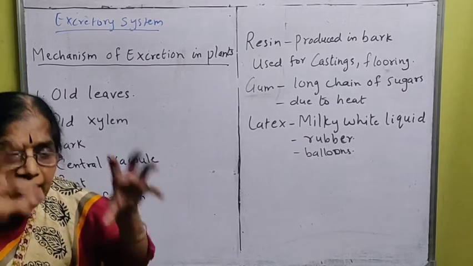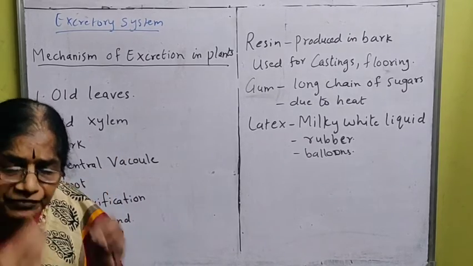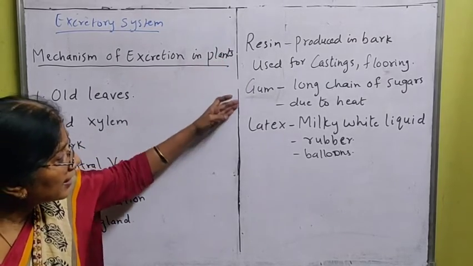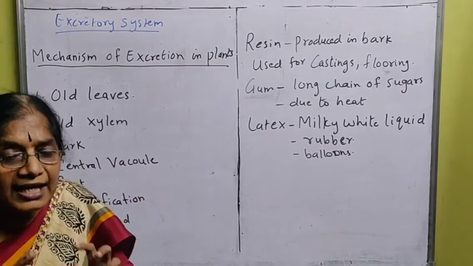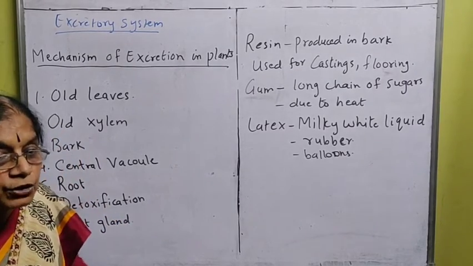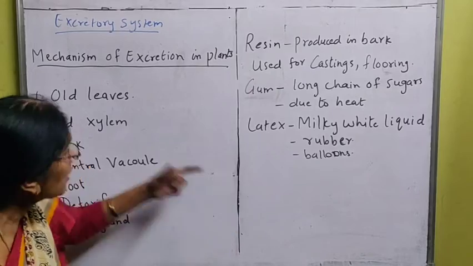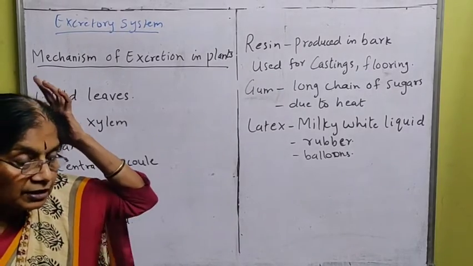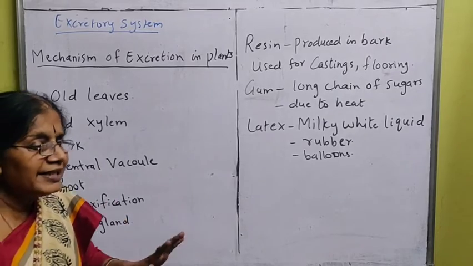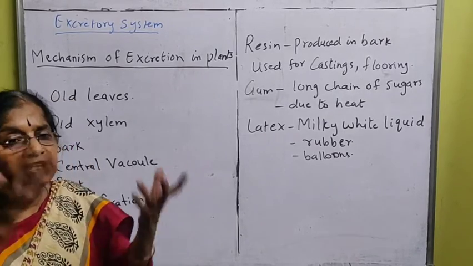In this old xylem, some materials like resin, gum and latex start getting stored. So where are these waste products stored? In the old xylem. And why? Because now that xylem cannot work as a conductive tissue.